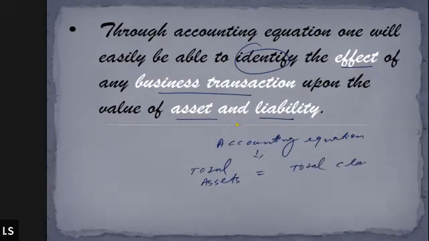So what do you mean by claims? Claims basically include both the claims towards the outsider and towards the inside. The claims include both the internal claim as well as the external claim. What do you mean by internal claim? And what do you mean by external claims?